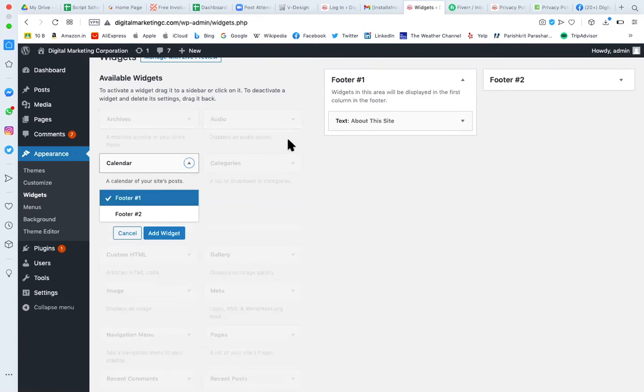Now I can decide where to show the widgets. This again depends on the theme. In the particular theme we are working on, there are two locations where we can add widgets, footer 1 and footer 2.